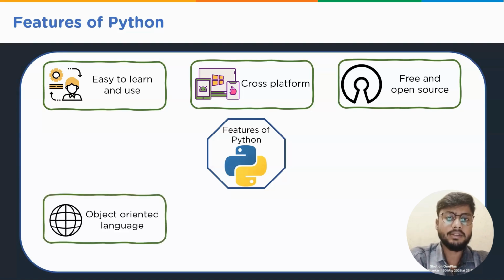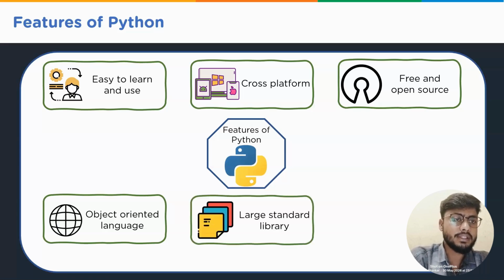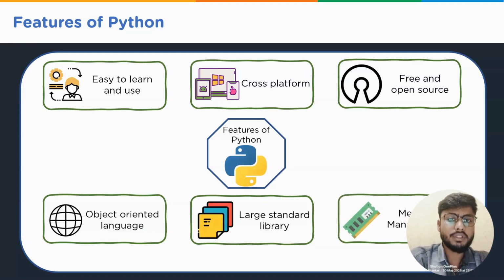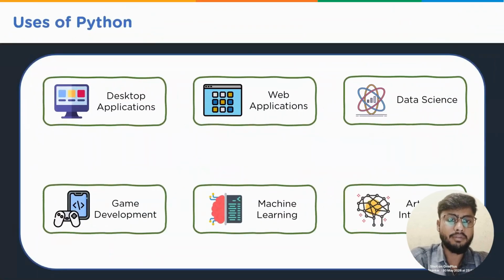Third, Python is freely available at the official website since it is open source. This means that the source code is also available to the public. Python uses an object-oriented approach that encapsulates code within objects. Python provides a collection of libraries for various tasks such as machine learning, web development, and data analytics. And finally, in Python, you don't need to declare the data type of a variable. When you assign some value to the variable, it automatically allocates the memory to the variable at runtime.